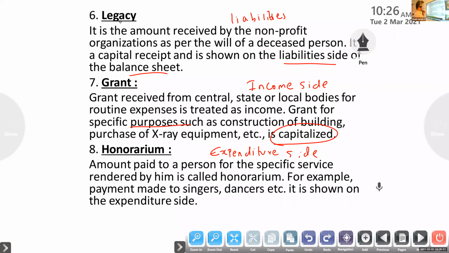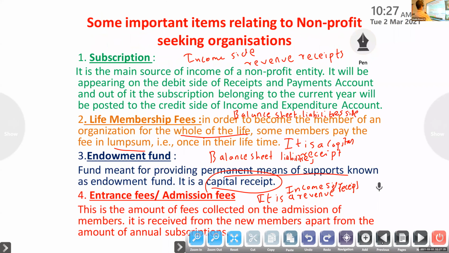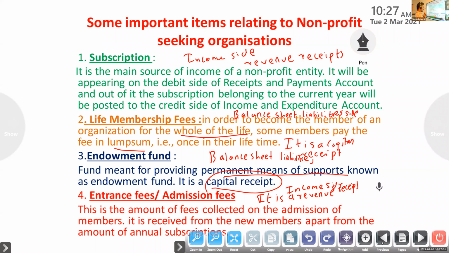The amount paid to a person for the specific service rendered is honorarium. Grant received from the government for day-to-day expenses is treated as income. Legacy is the amount received as per the will of a deceased person. Donation is the amount received by way of gift. Donation for a specific purpose is a liability. Subscription is the amount collected from members periodically.